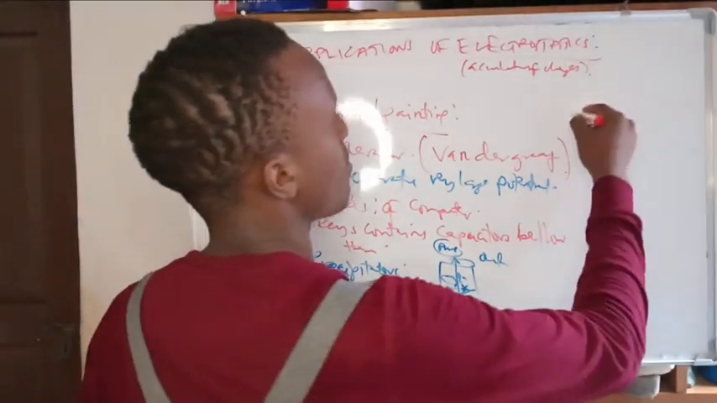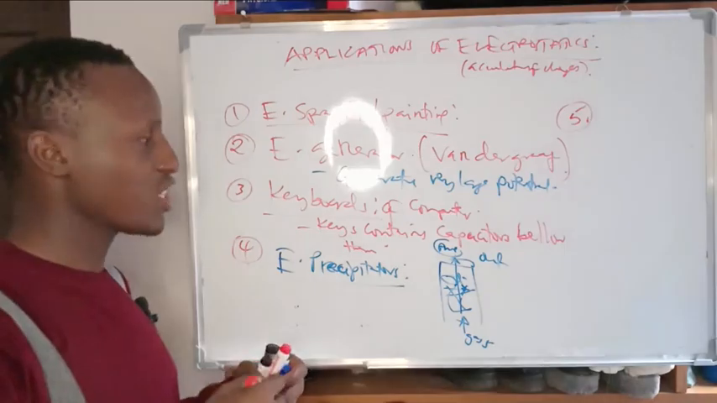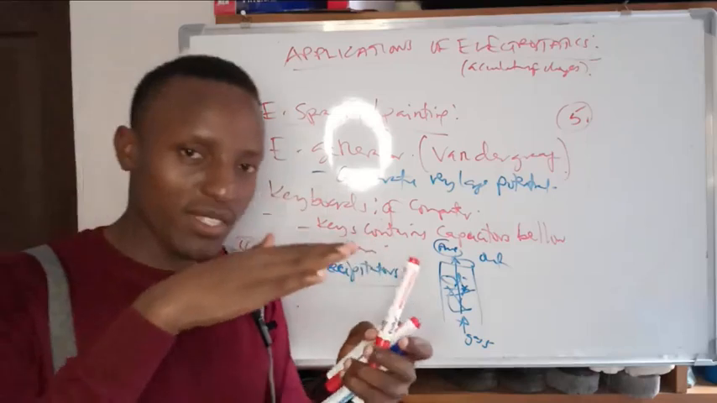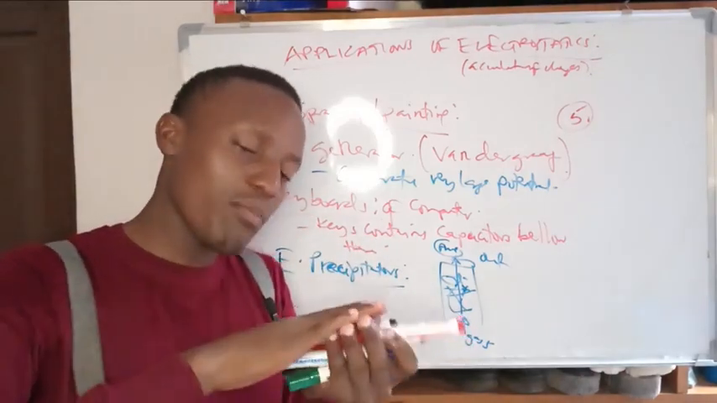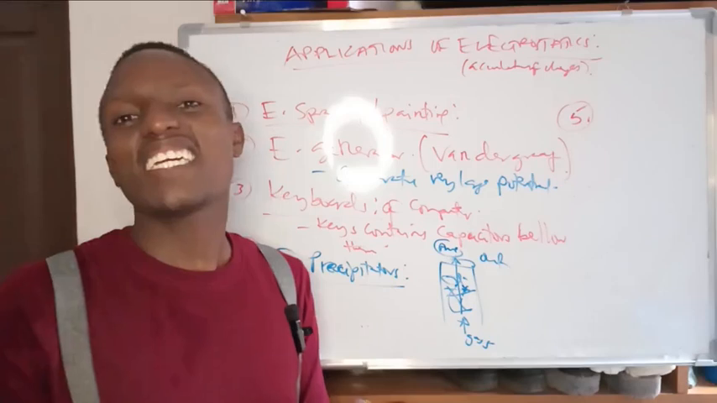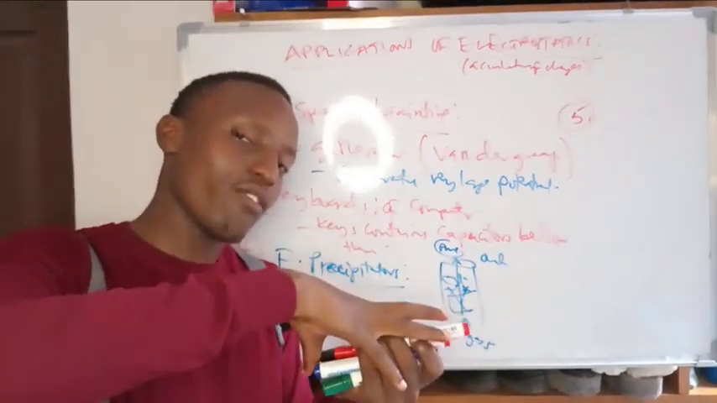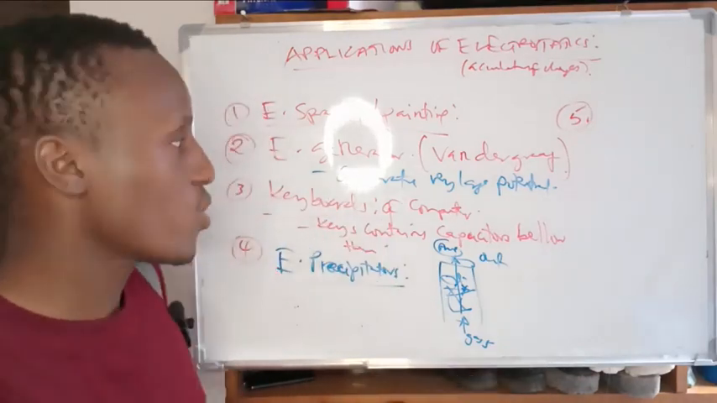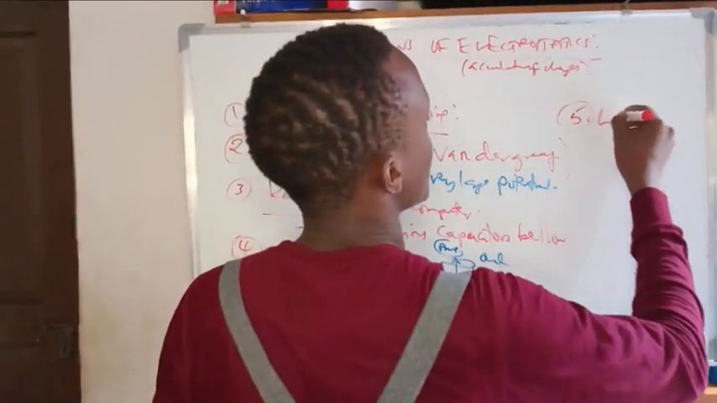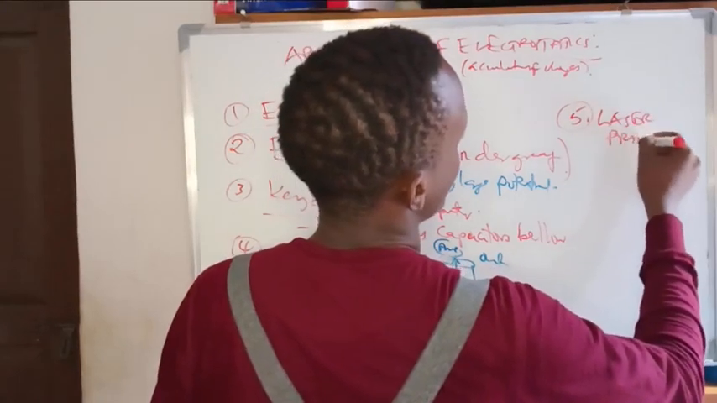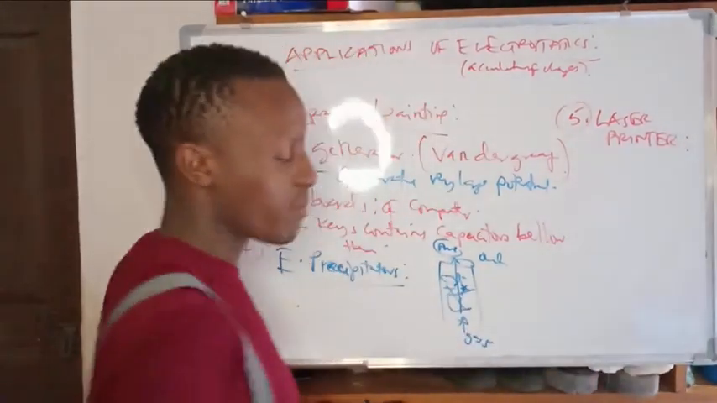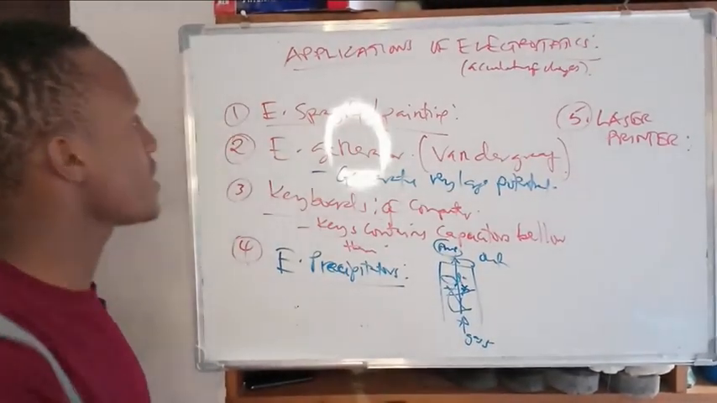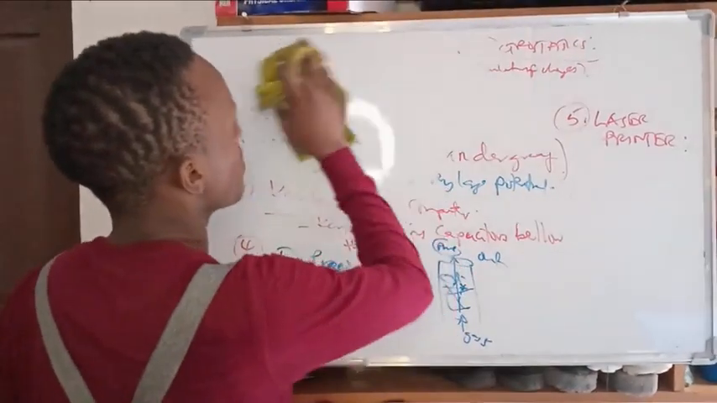Number five. One of the applications is, for example, the laser printers. Laser printers have drums and the ink. So the drum where the paper comes is positive and the ink is negative. So when the ink falls on the paper, it attracts on that area which has been illuminated by the laser. So we just say laser printers. What happens to laser printers?